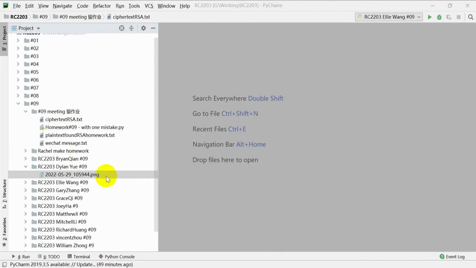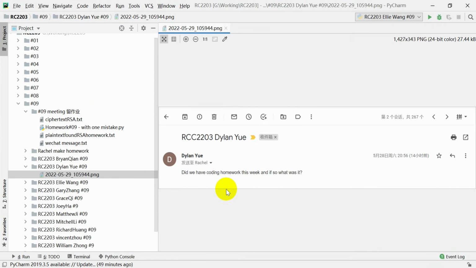Now let's look at Dylan's. In the email, you asked me if you have coding homework, and if so, what was it? We always have homework, so we send the homework every Wednesday in WeChat. So if you don't know what it is, you should ask your parents in the WeChat group, and they should have received the homework for each meeting.